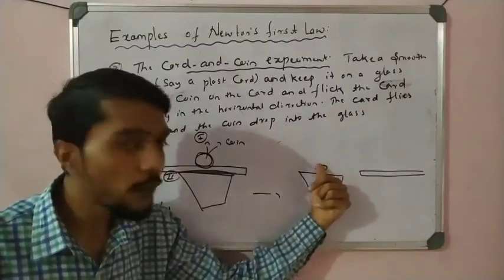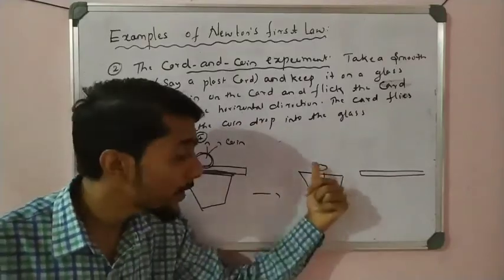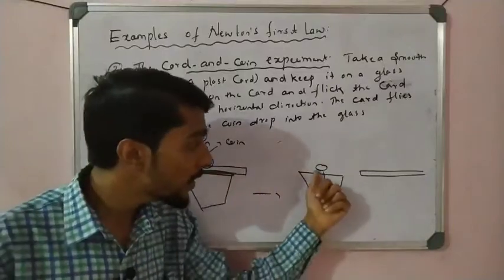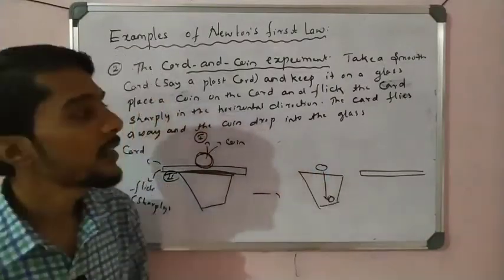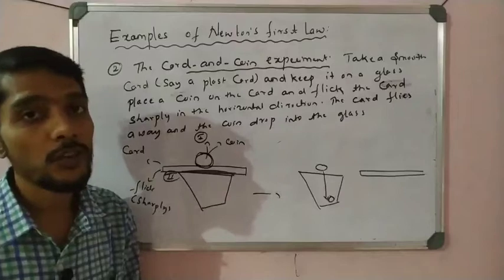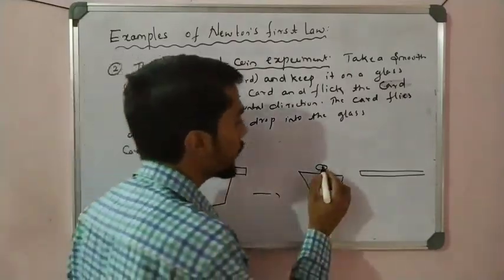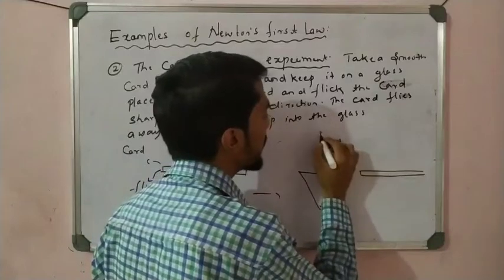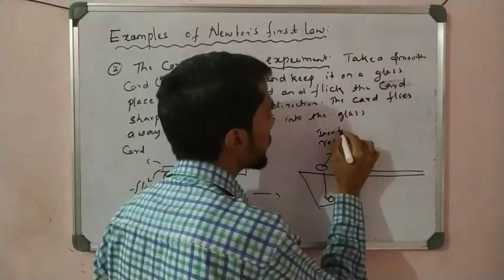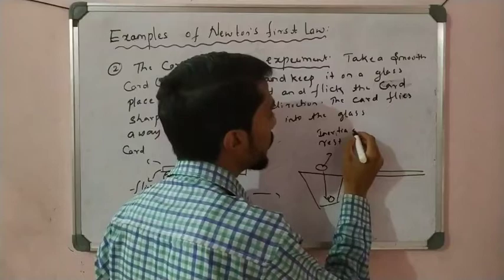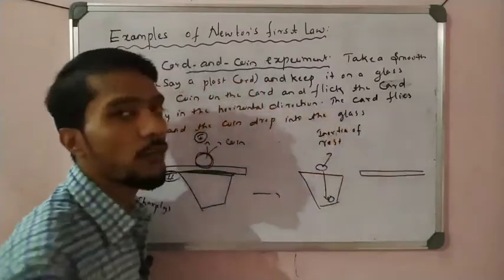Because of gravity, it falls down, but in a millisecond you observe that the coin stays here. That is the card and coin experiment. We say the coin has inertia of rest.